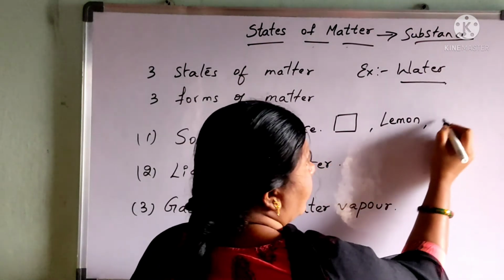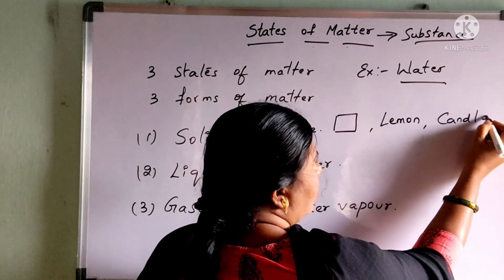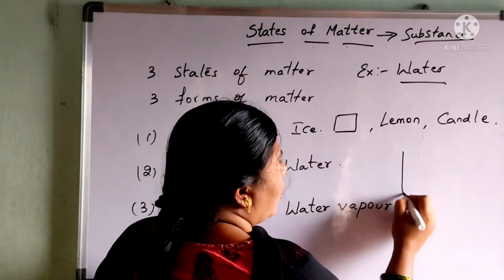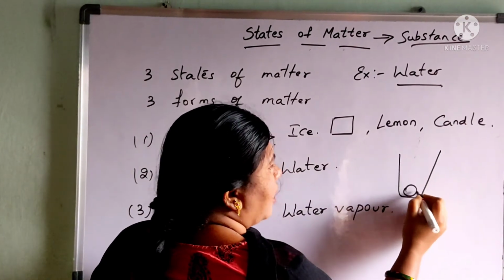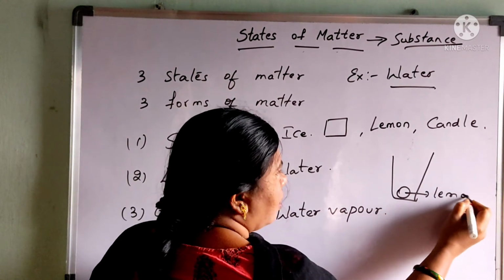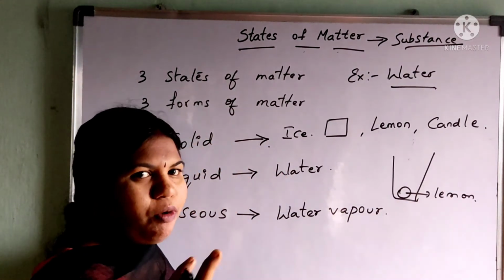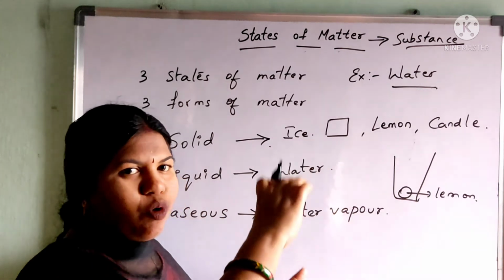I can also take a candle as an example for the solid state. Now when I take a glass and put a lemon inside it, it does not take the shape of the container. I cannot pour the lemon.